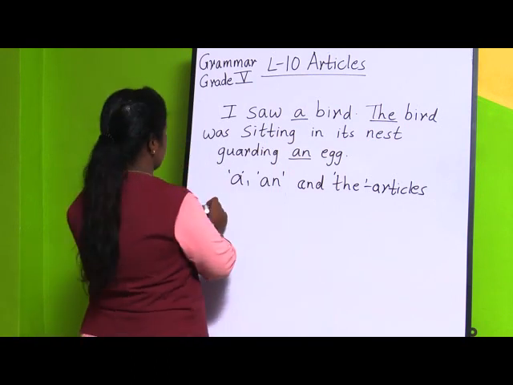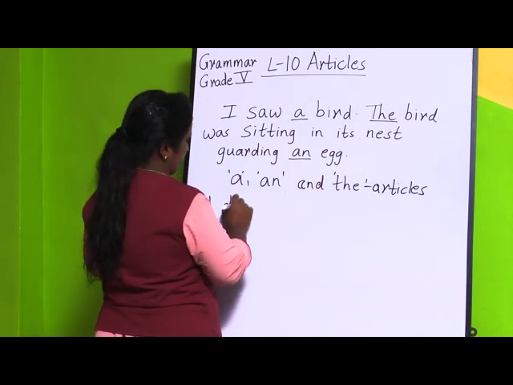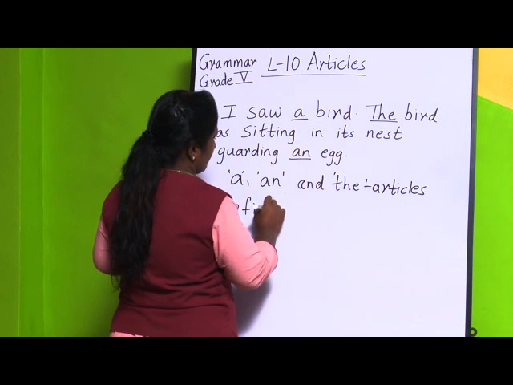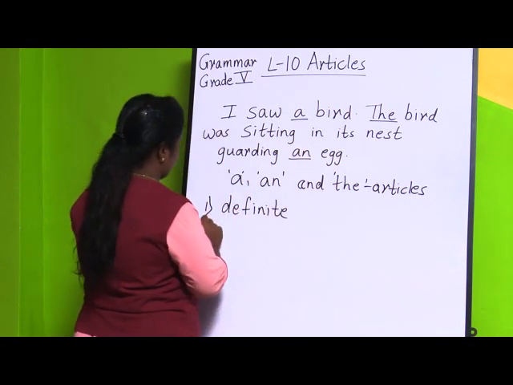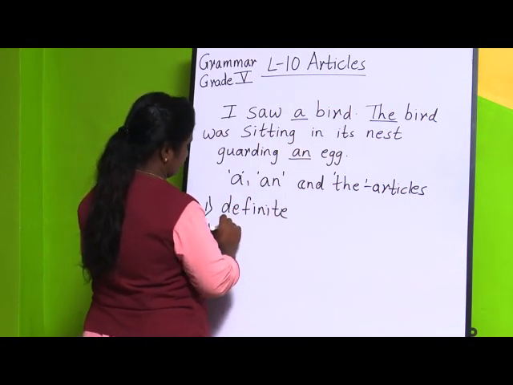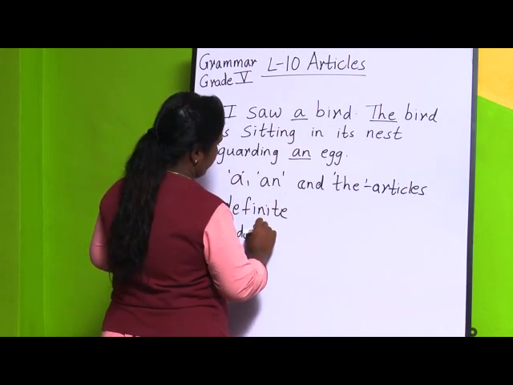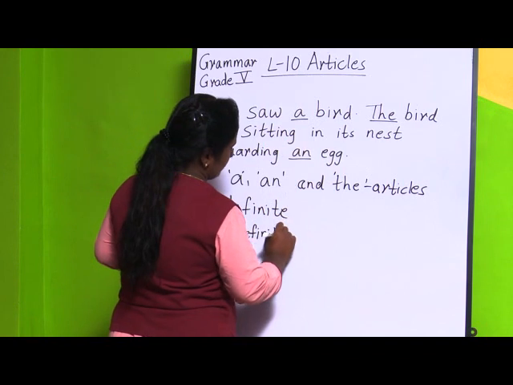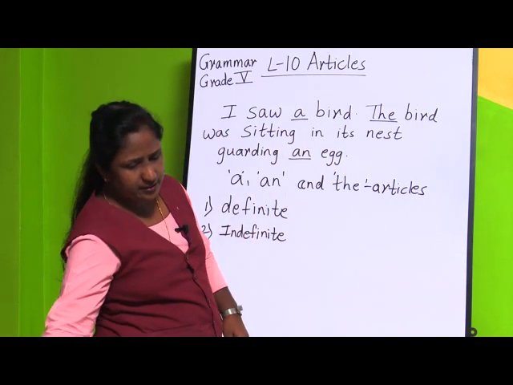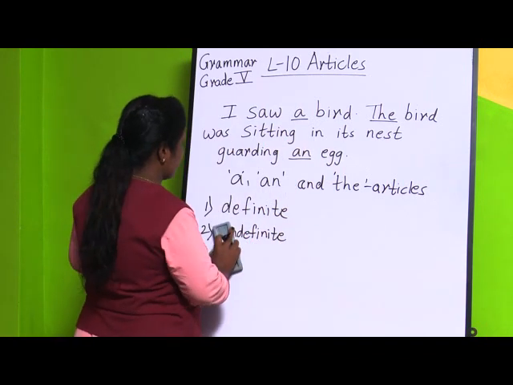So again, there are two types of articles. First one is definite article and second is indefinite article. What is a definite article and what is an indefinite article?